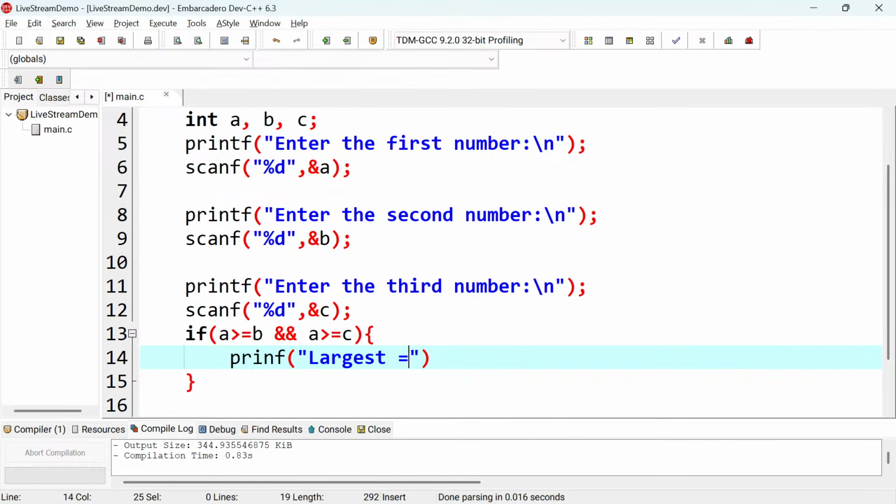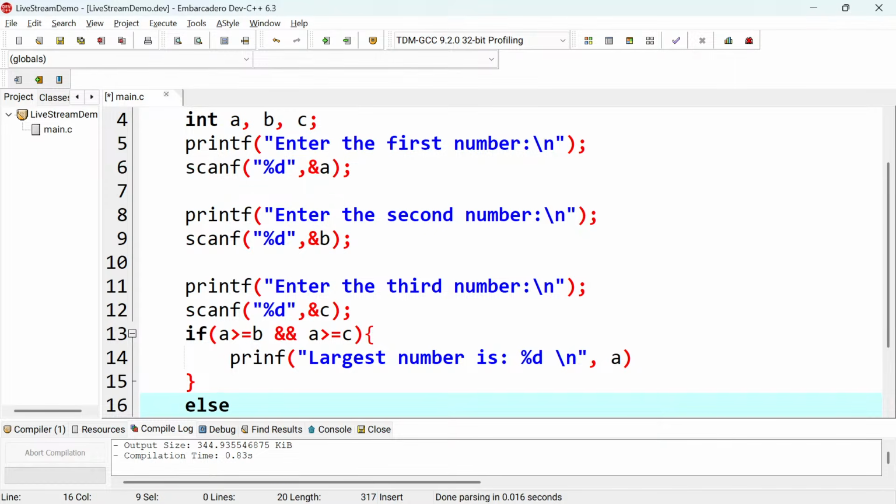So you say "largest number is", and then you put the %d there, and here we put A there because A is the largest. Maybe let me put a \n just in case there's something that comes later. And then the next thing, you have an else if.